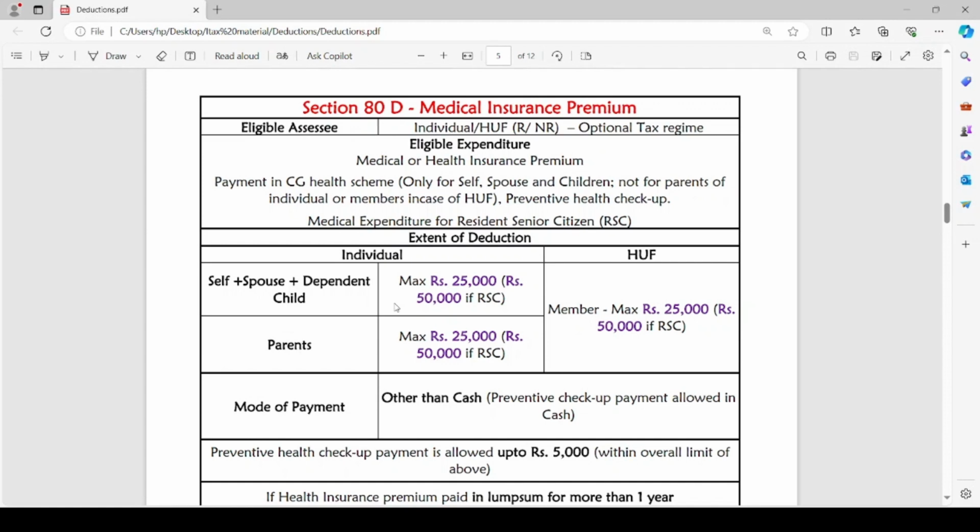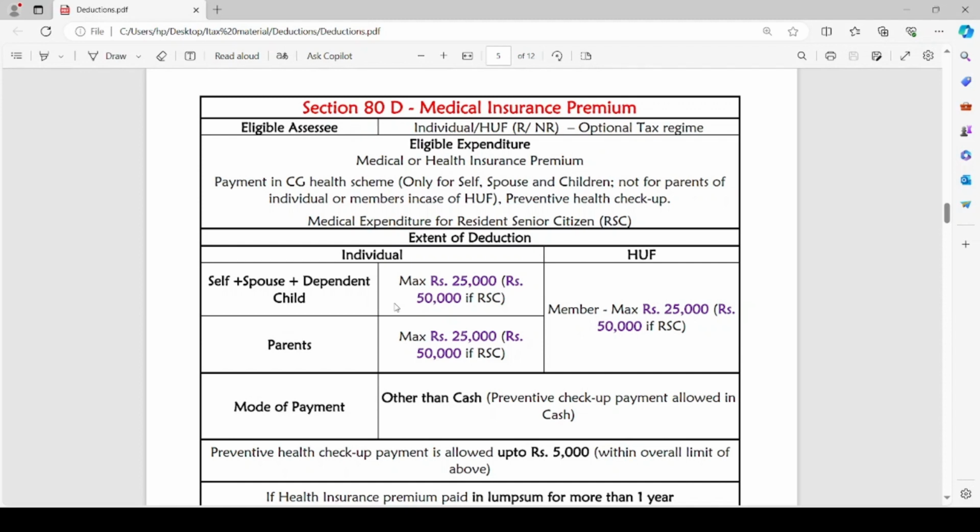It is not applicable for the parents of assessee, or in case of HUF. If payment is made in Central Government Health Scheme for members, such expenditure cannot be claimed as deduction. Also, the eligible expenditure under section 80D includes preventive health checkup expenditure. The expenditure incurred on preventive health checkup can also be claimed as eligible expenditure.